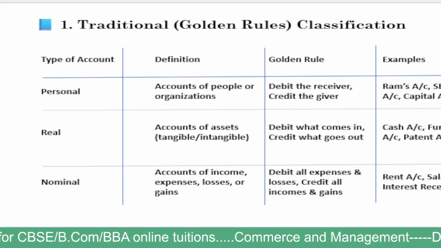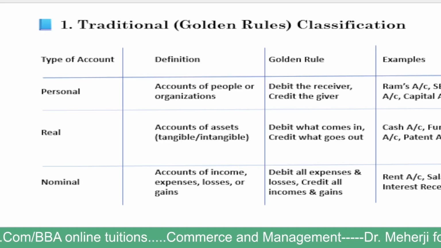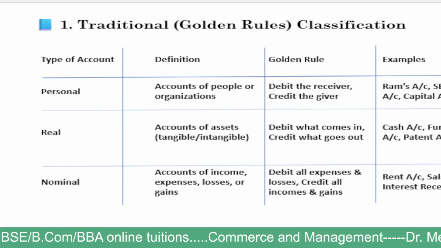And there are some intangible assets also. What are they? Copyrights, patents, goodwill. These are intangible assets.